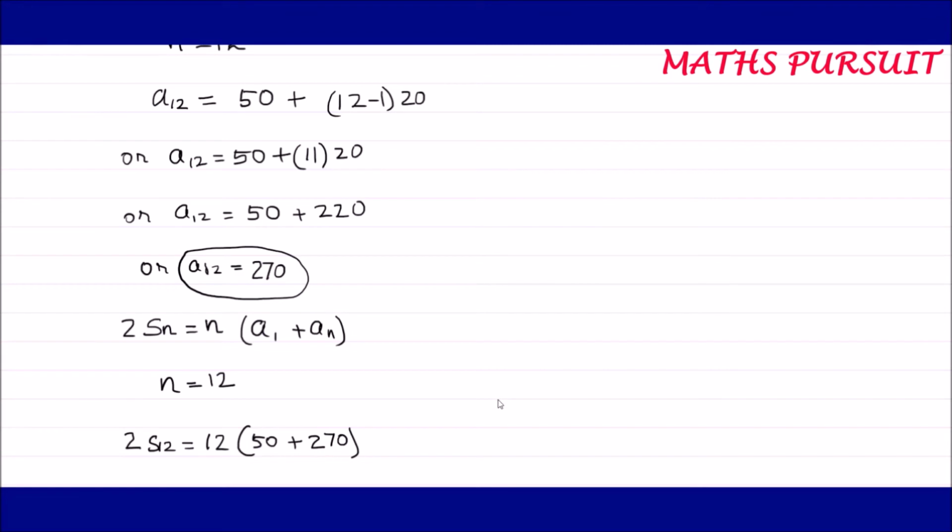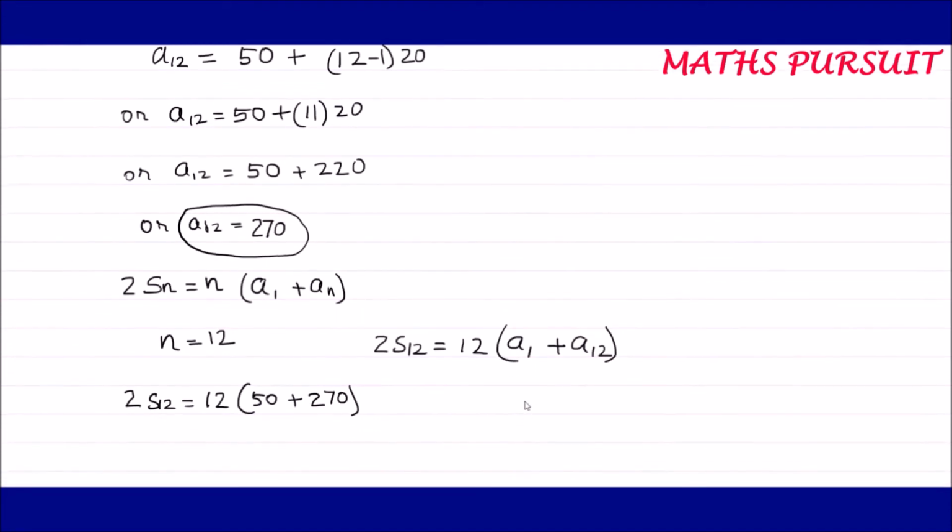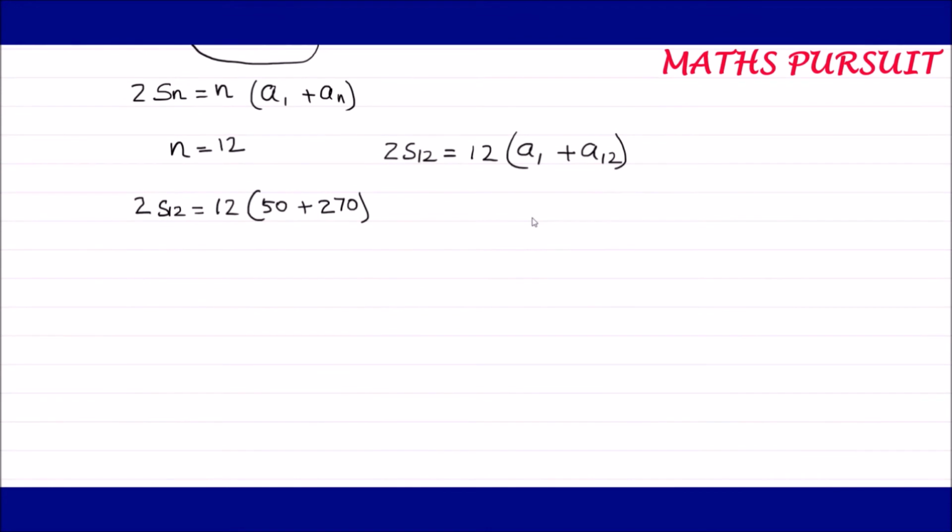So guys, maybe if you people are getting confused, what we can write before this step is 2S12 is equal to 12 into (a1 plus a12). Just we need to replace the value of n with 12. Then we can say 2S12 is equal to 12 into (a1 value is 50 plus a12 value is 270). So this is what we can do.